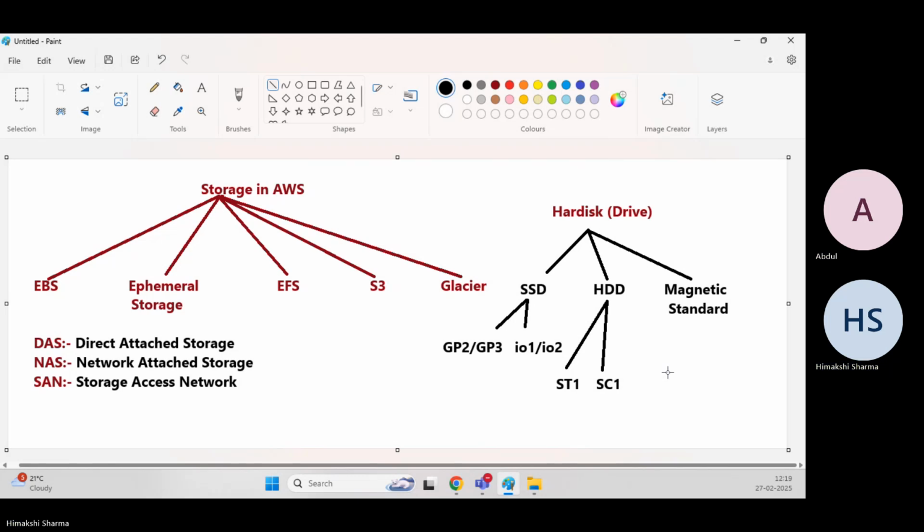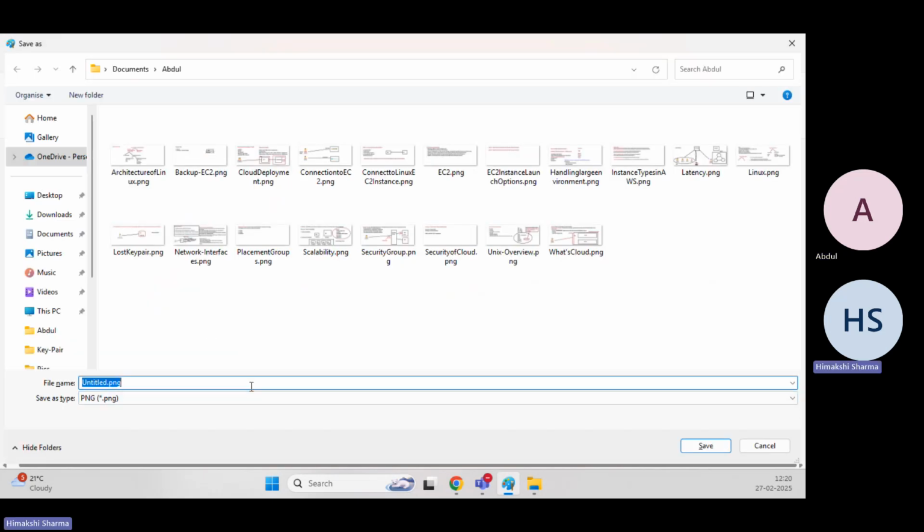So these are the different types of EBS volumes which are available to us in AWS. Do you have any questions? No, but I got it. I'm going to search them more and then I'll ask. Okay, that looks better. So I believe today we'll keep it up to here only. Tomorrow I'll be adding a few more values in terms of doing some practicals related to EBS and hard drives, and we should be at a good pace, as everything will get mixed up otherwise. Okay, I got it.